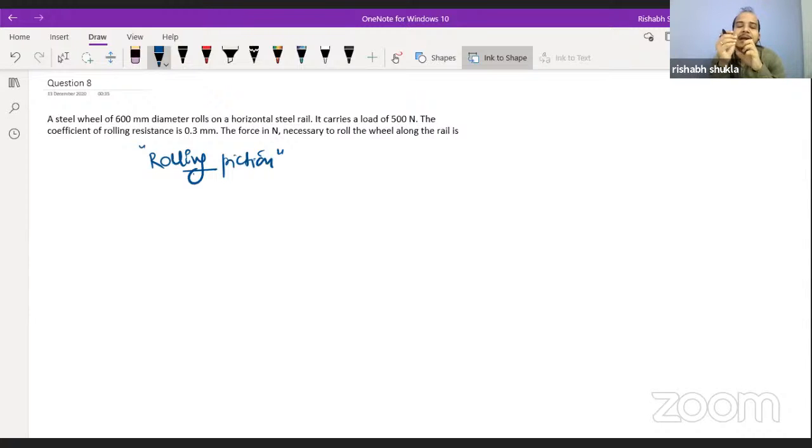The second thing to understand is that in this question they haven't mentioned anywhere that the body is accelerating. The body is just rolling. I will take you for some revision: whenever you're talking about rolling motion, in that case we do not consider the body to accelerate.